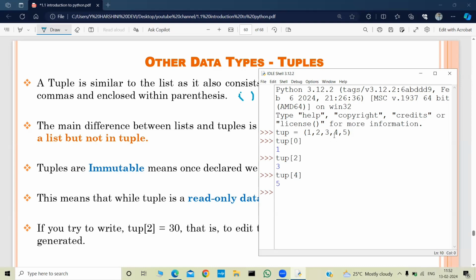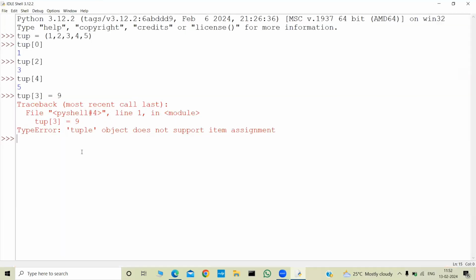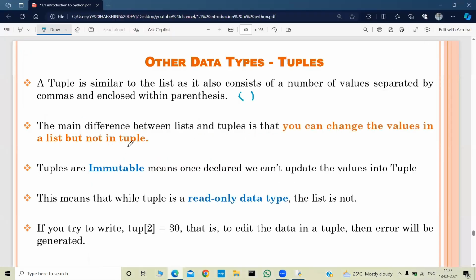Now I want to change the element at index 3. Let us say tuple of 3 is equal to 9. So if you see the error, it was a type error: tuple object does not support item assignment. We can't assign a value to the tuple. That's why tuple is immutable. Tuples are immutable, means once declared, we can't update the values in tuples.